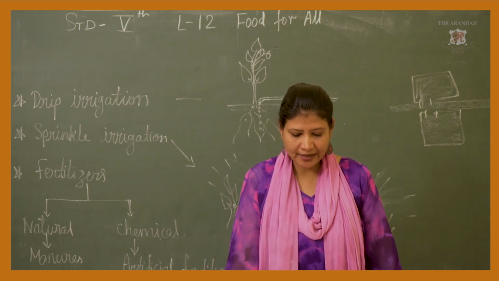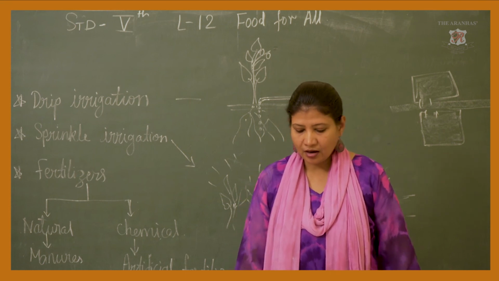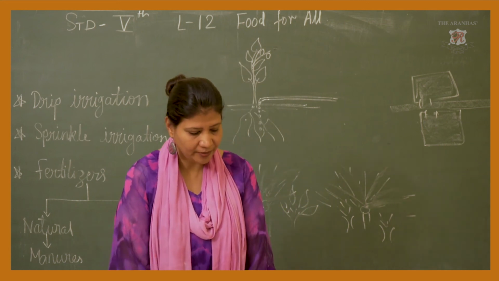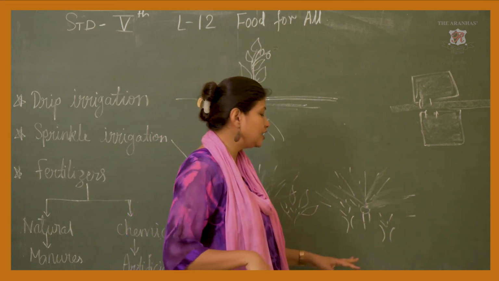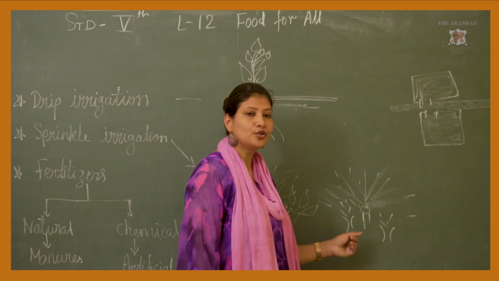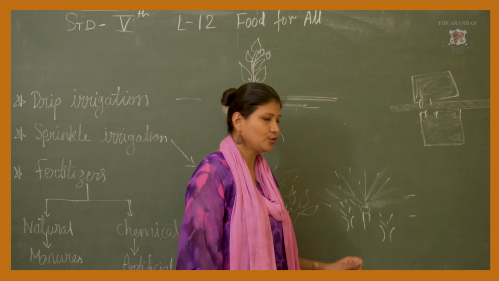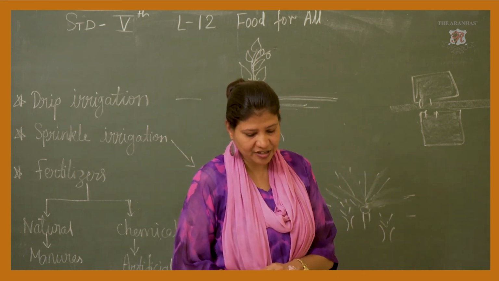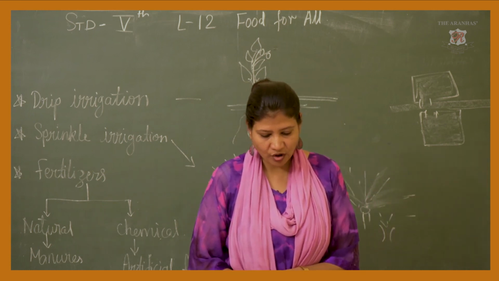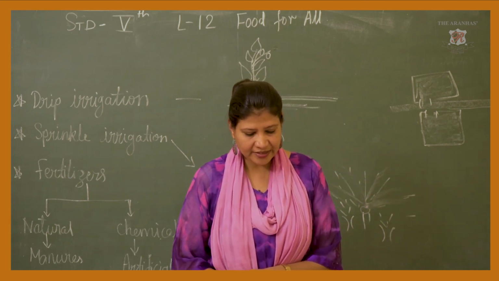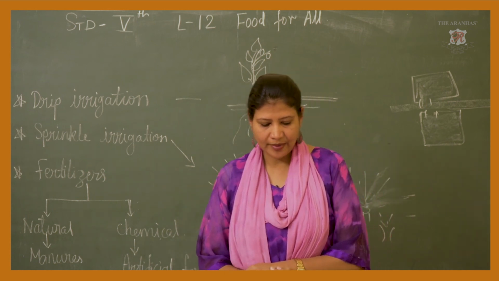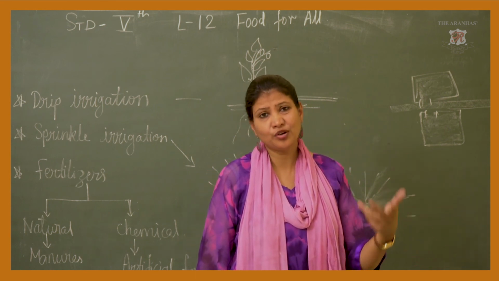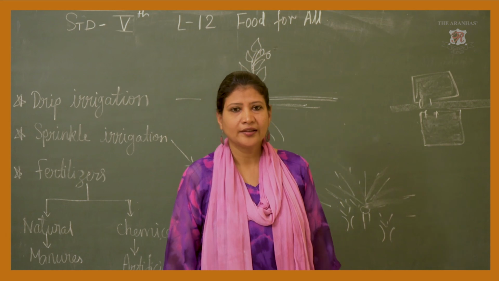Overwatering makes the land saline and fallow. Means if we water too much, it is not good for the growth of soil, for the growth of plants also. Too much water is not good. Okay. So, this is seen especially in the parts where water is available in plenty, for example near dams or on a river bank. Means if the farm is near the dam, they will put too much water. So, it is not good for the crops.